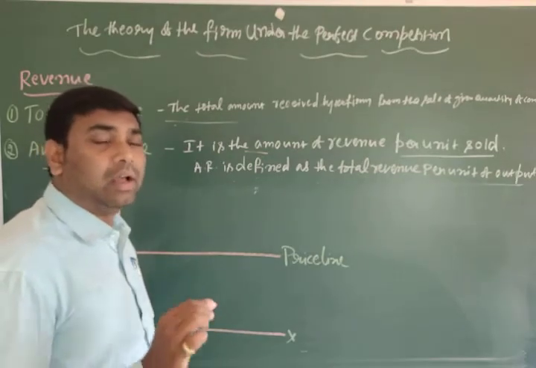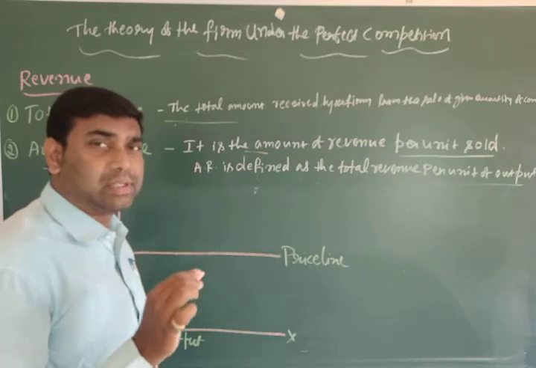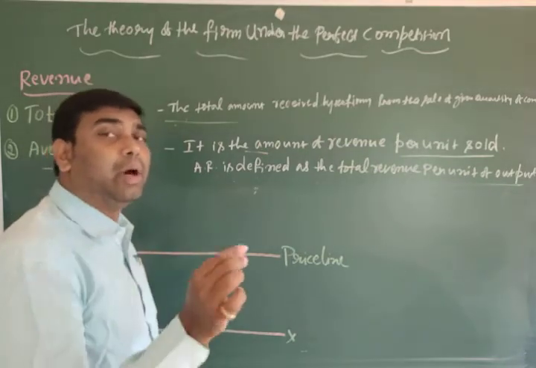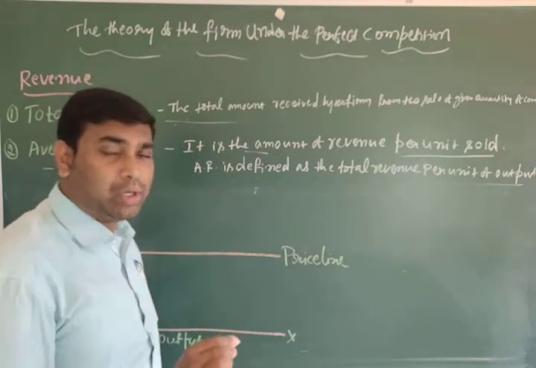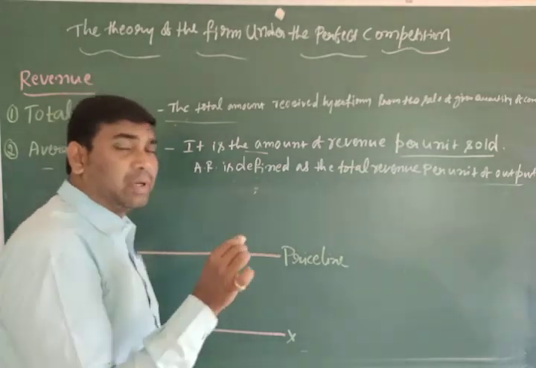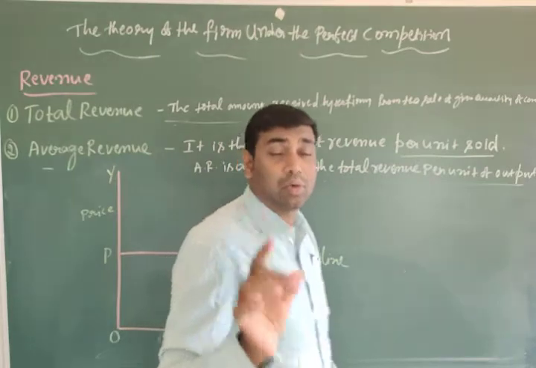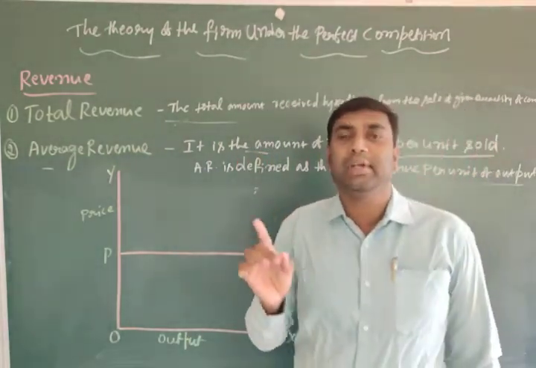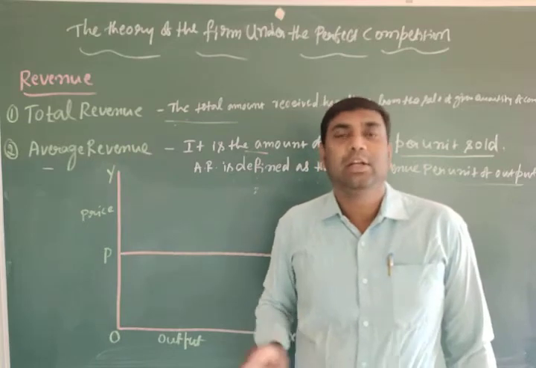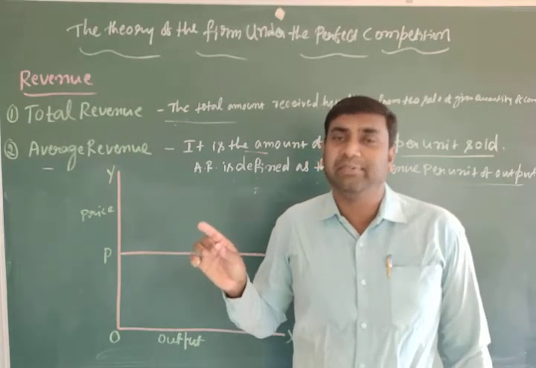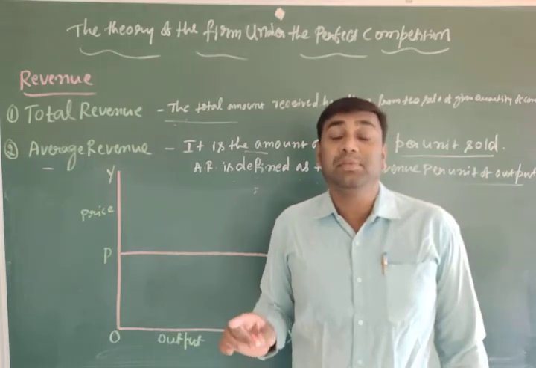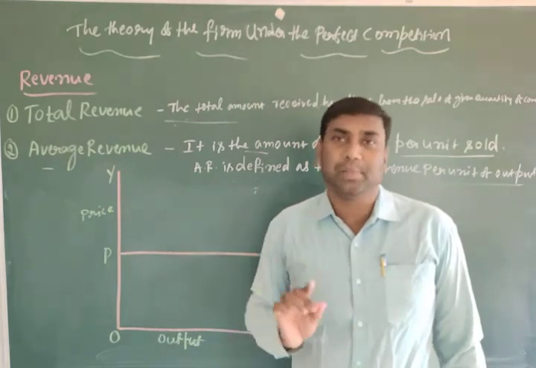If you sell all the goods and services, what we earn from that is called total revenue. But average revenue is per unit sold. So we already understood the formula: average revenue equals total revenue divided by quantity sold. Another thing we identified is that in the perfect competitive market, all the firms are price takers, not price makers.